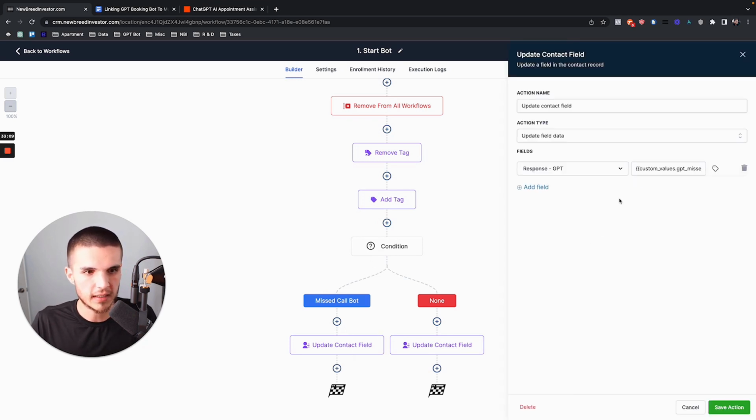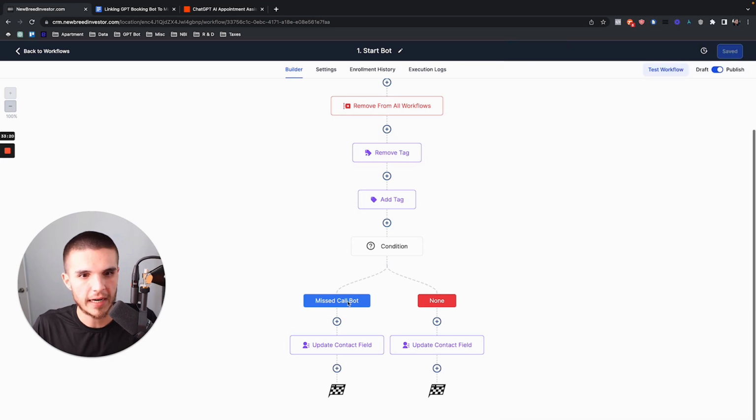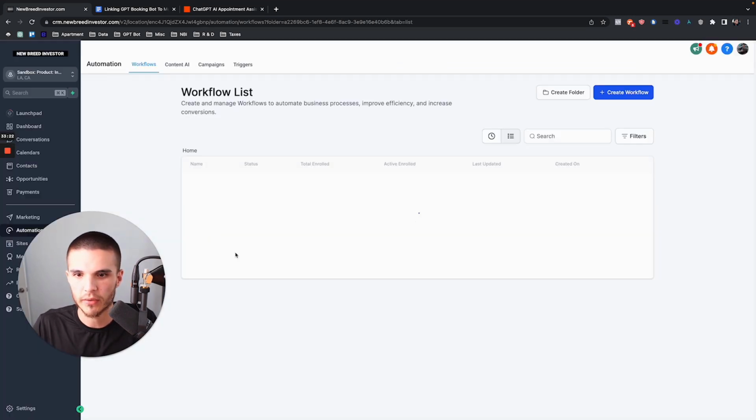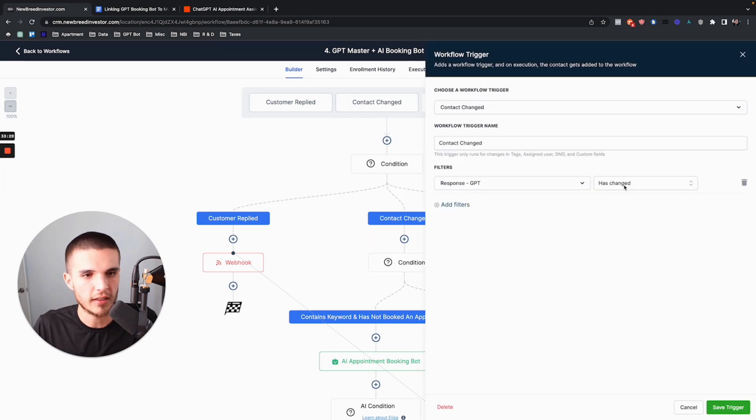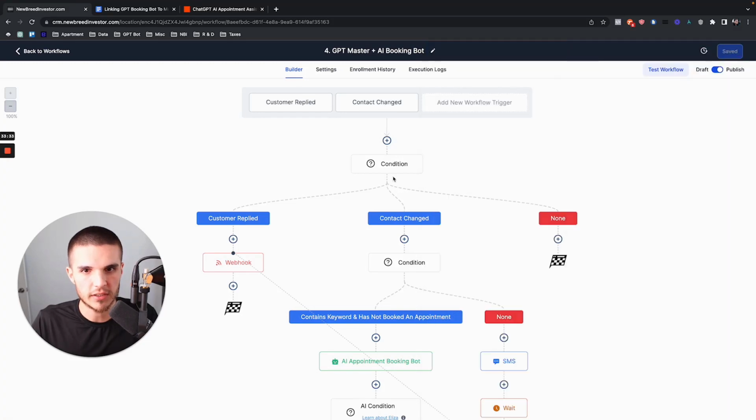So then it's going to send this missed call bot message, right? Which is like, hey, we just missed your call, whatever I wrote back there. And then from there, because we updated this contact field, that's going to automatically trigger this, right? Contact changed. Remember, it's has changed, so it's not has changed to. So because it has changed, it's going to fire regardless. Then it's going to send that first text.